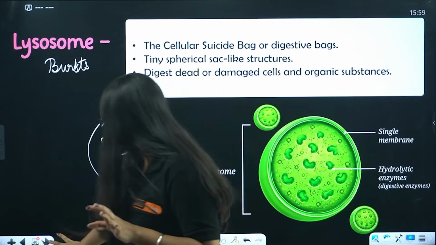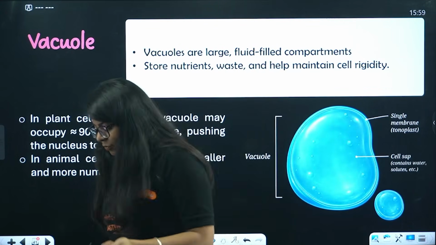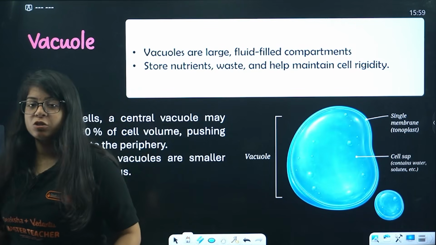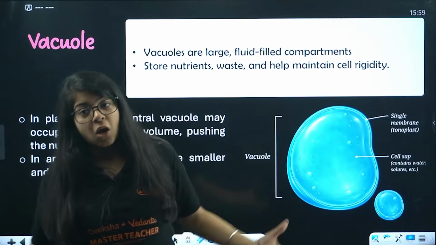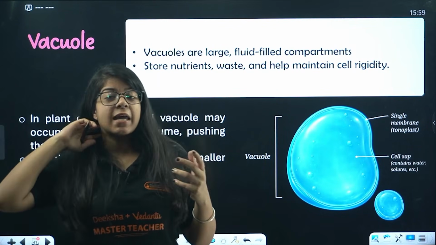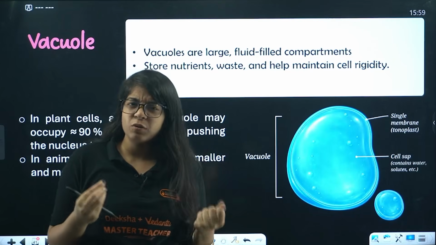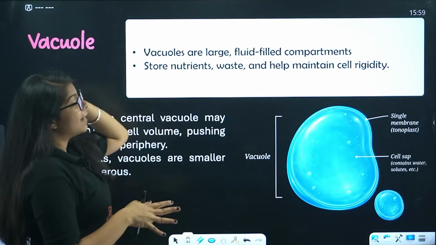Okay. Moving on to vacuole. Ma'am, what is this vacuole? Now, inside the cell, you'll see vacuole takes lots of space. Okay, these are large, fluid-filled compartments. There is a fluid that is filled in this vacuole, and it stores.